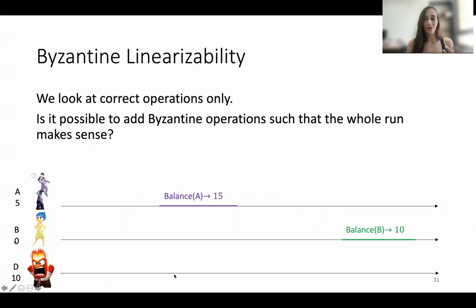But if we did add this operation, then we couldn't add another between the two balances. So this execution is not Byzantine linearizable. What about this execution? Can we add a Byzantine operation here? In this case, yes, this execution is Byzantine linearizable because we can add the first transfer and it doesn't conflict with anything in the future. So this is good.